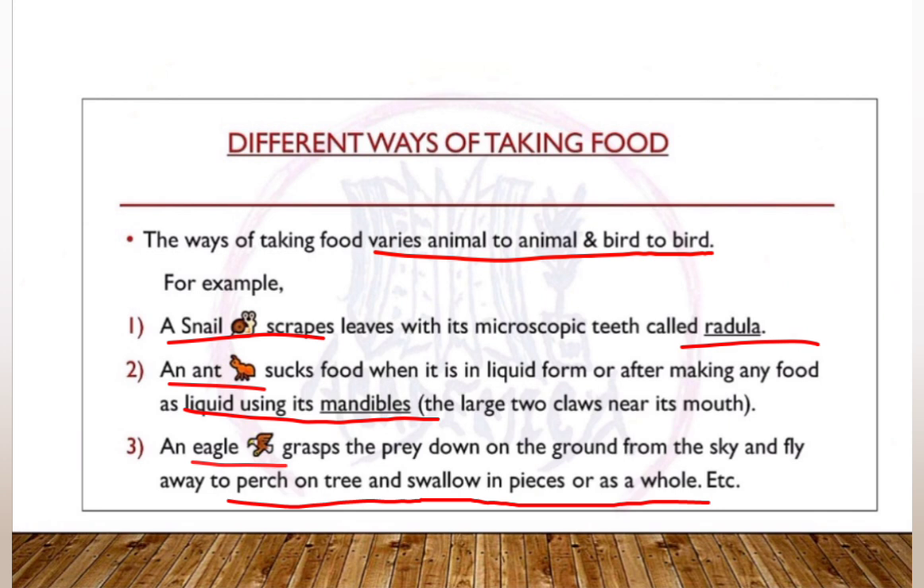And an ant sucks food when it is in liquid form, or after making the food liquid using its mandibles, the two large claw-like structures at its mouth. And an eagle grasps its prey on the ground from the sky and flies away to perch on a tree and swallows it in pieces or as a whole. These examples were not given in the text in detail, so I just elaborated them for your understanding.